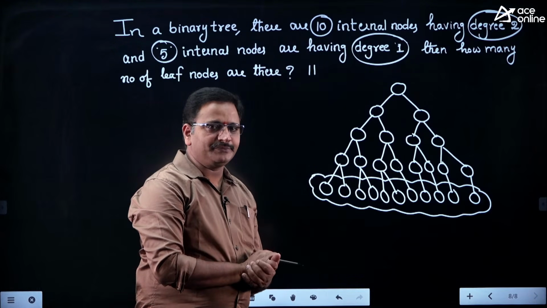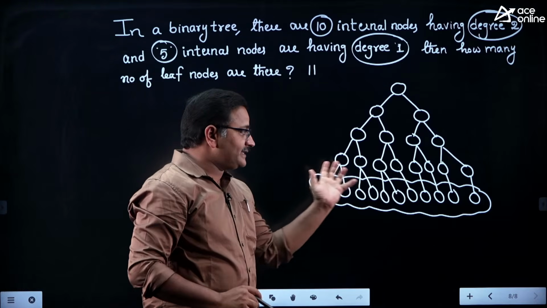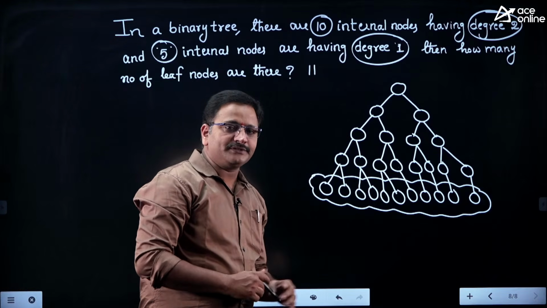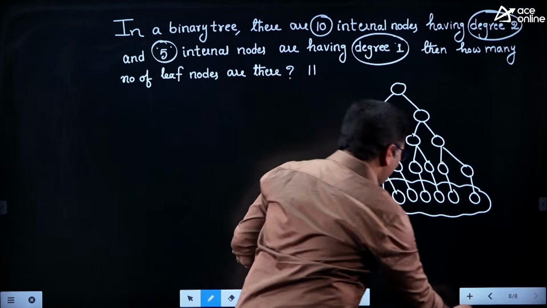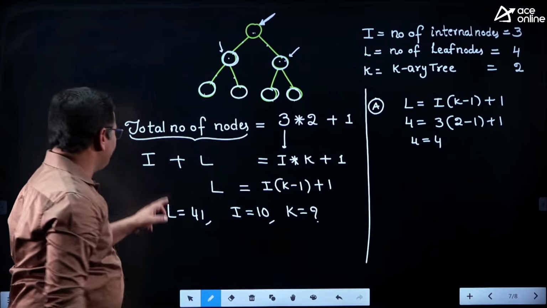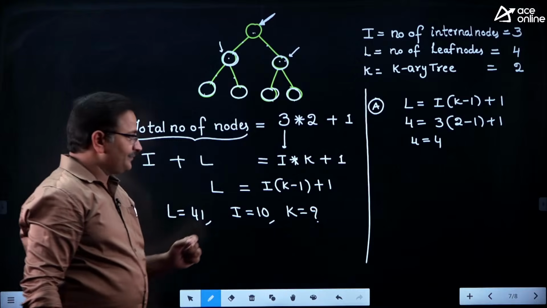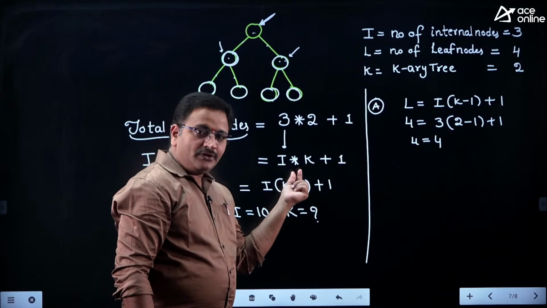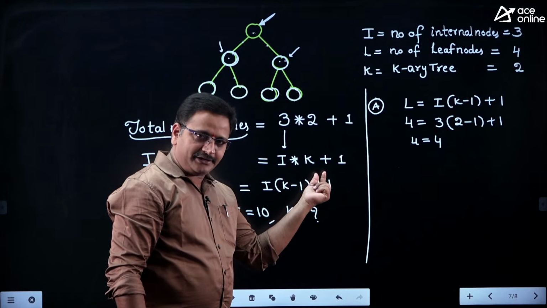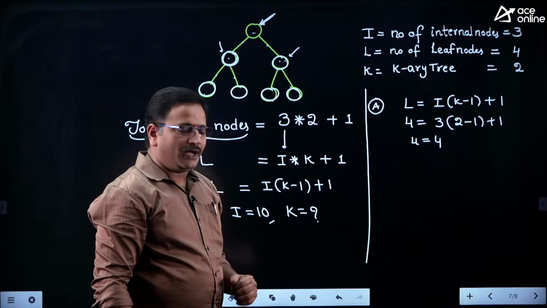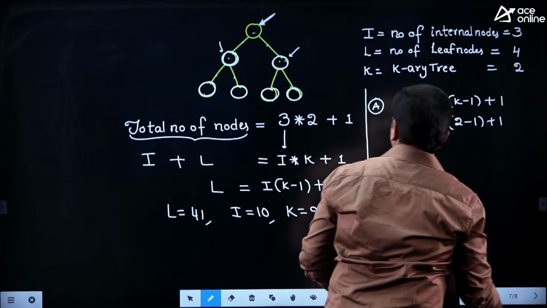If you want to do the problem like that, it is a time consuming process, and if they increase the number of nodes, it is very difficult to solve the problem in this approach. In that case, you can apply the previous formula: number of internal nodes plus number of leaf nodes is equal to number of internal nodes into the value of k in a k-ary tree plus 1. Observe how to use that application for solving this question.